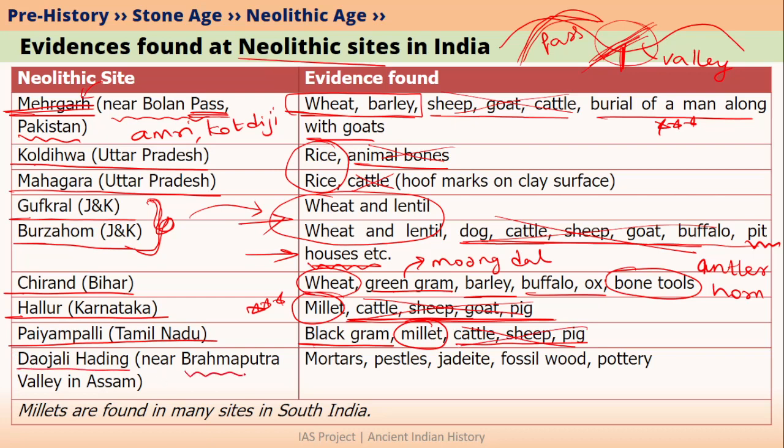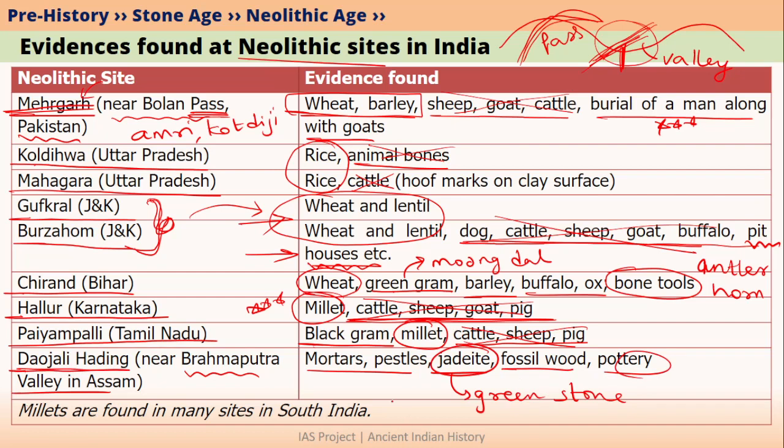Another important Neolithic site in northeastern India is Daojali Hading. It is located in the Brahmaputra Valley in Assam. Here we have found mortars and pestles, jadeite, which is basically a green colored precious stone. We also have found fossil wood as well as some pottery. So jadeite is a very important feature as far as Daojali Hading is concerned.